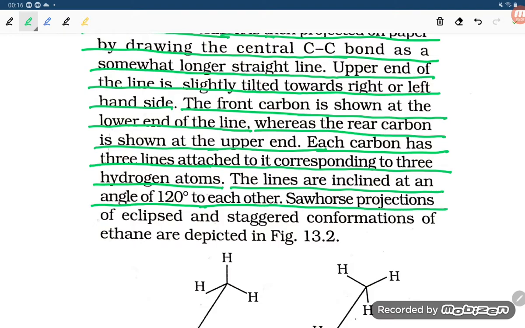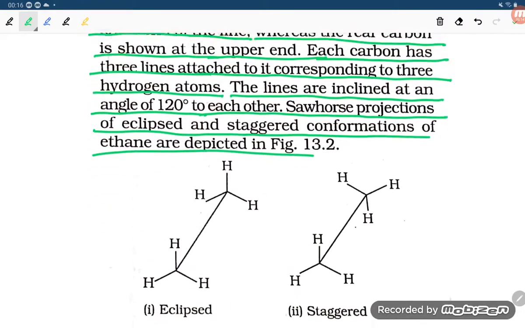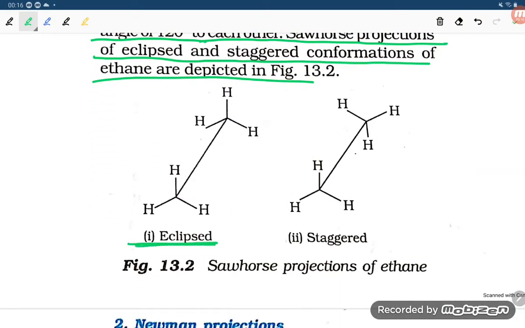Sawhorse projections of eclipsed and staggered conformations of ethane are depicted. So see, students, in the eclipsed conformation, you will find that all the atoms are coming close. So these hydrogens are coming close, these hydrogens are coming close.